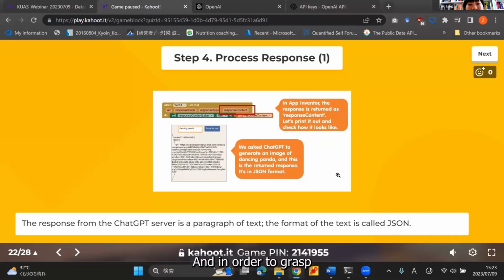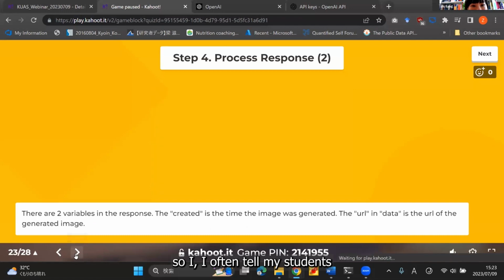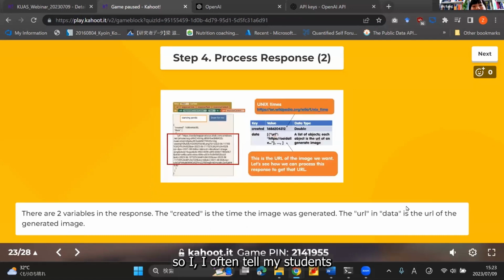And in order to grab the information we need, we need to peel this whole JSON object. So I often tell my students, we call it parsing. Parsing a JSON file is like peeling an onion. It has a lot of layers. You need to peel the layers one by one until you get the layer you want.